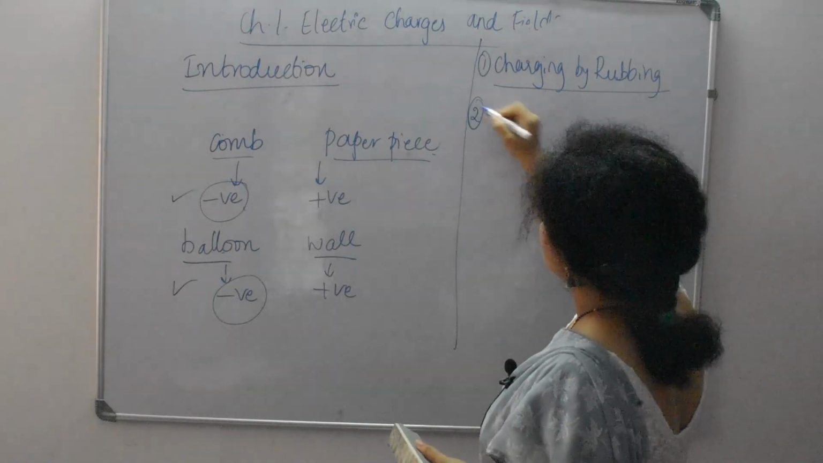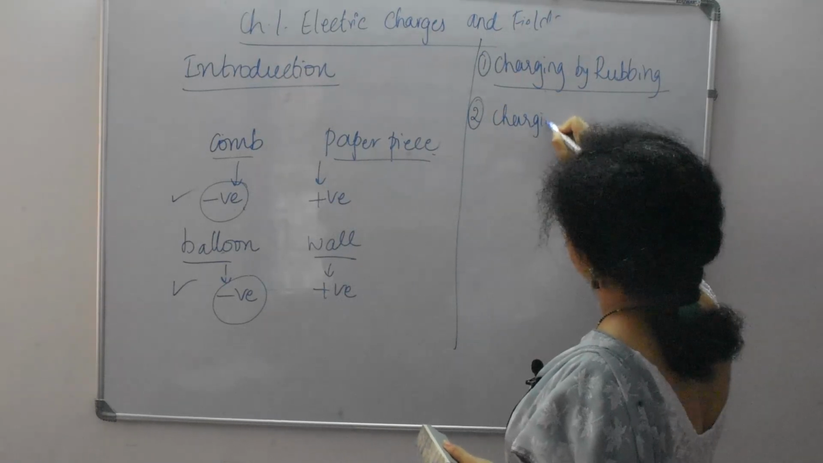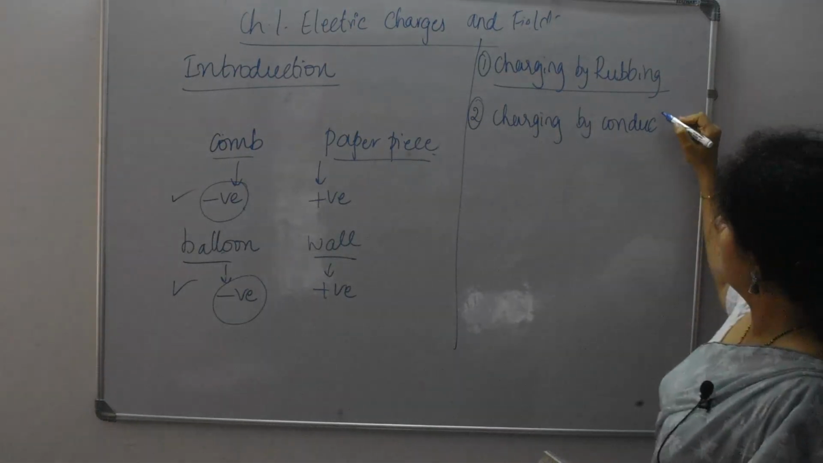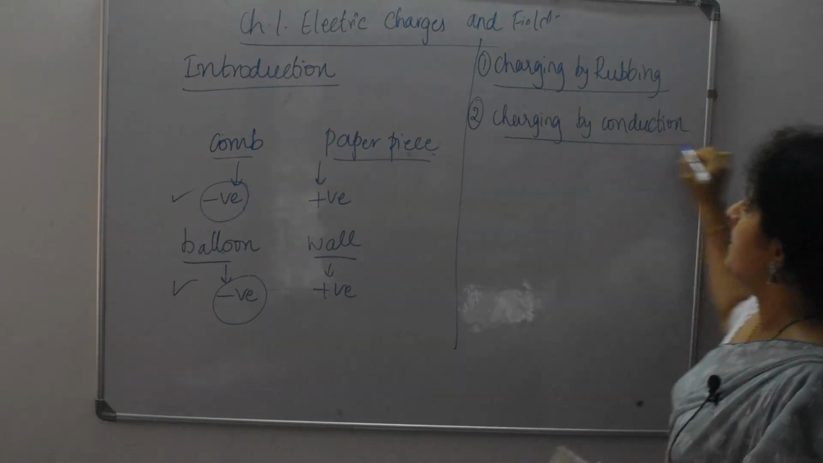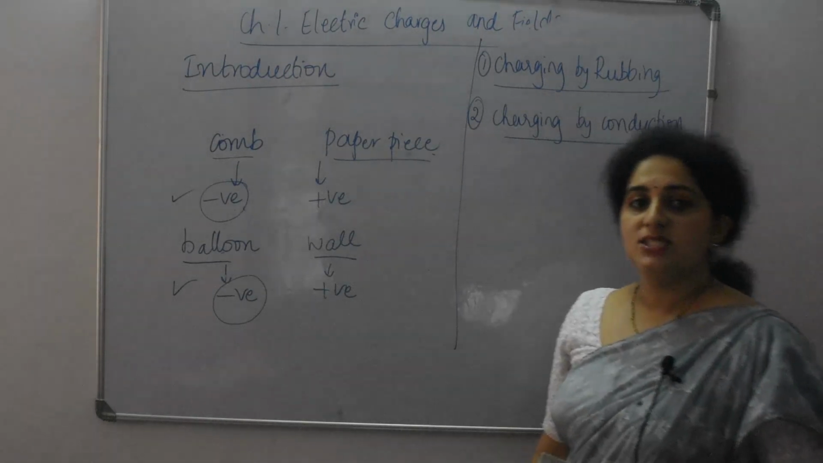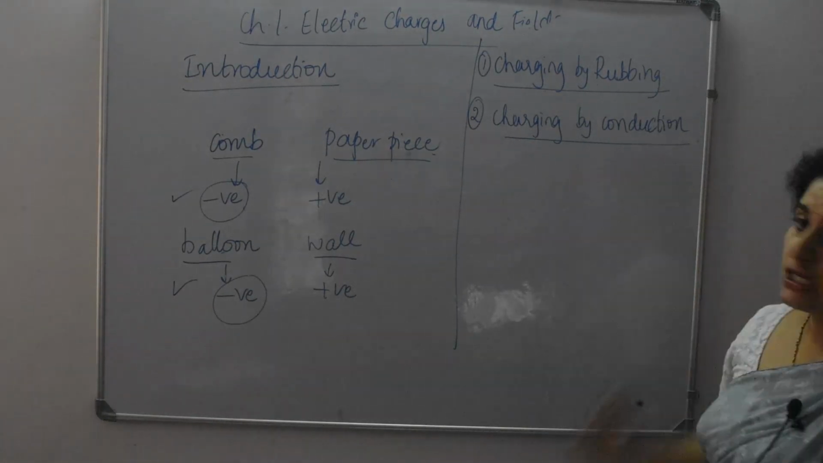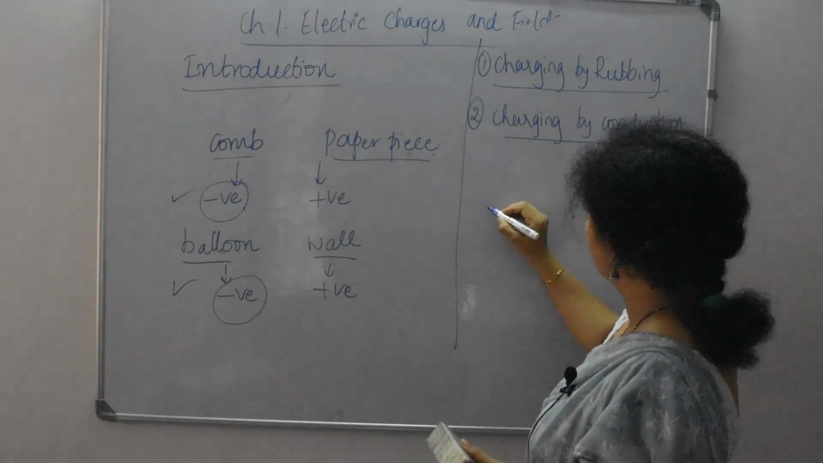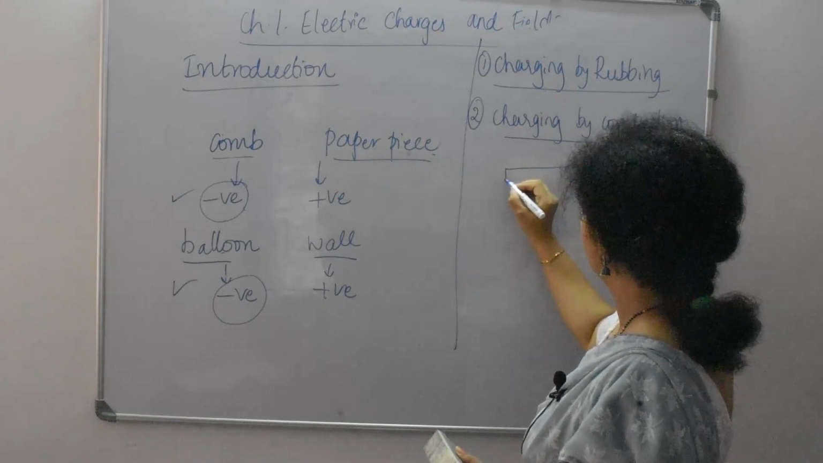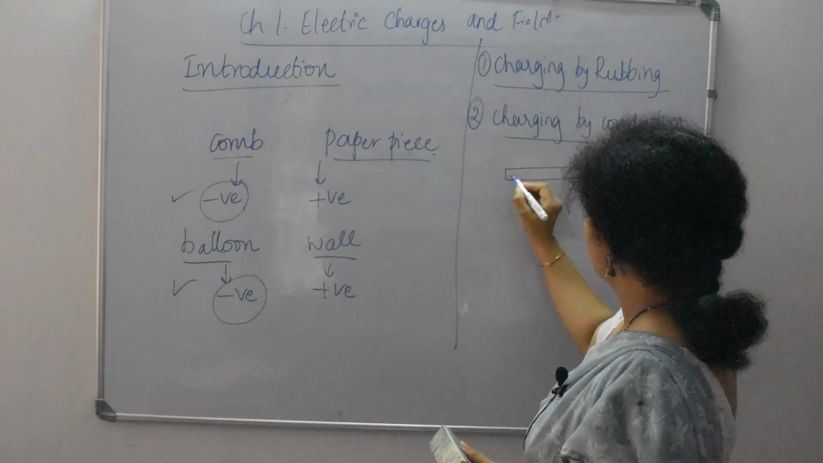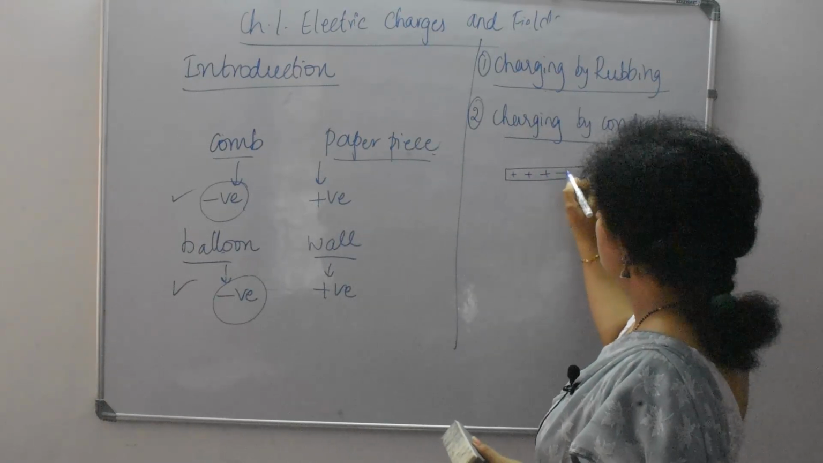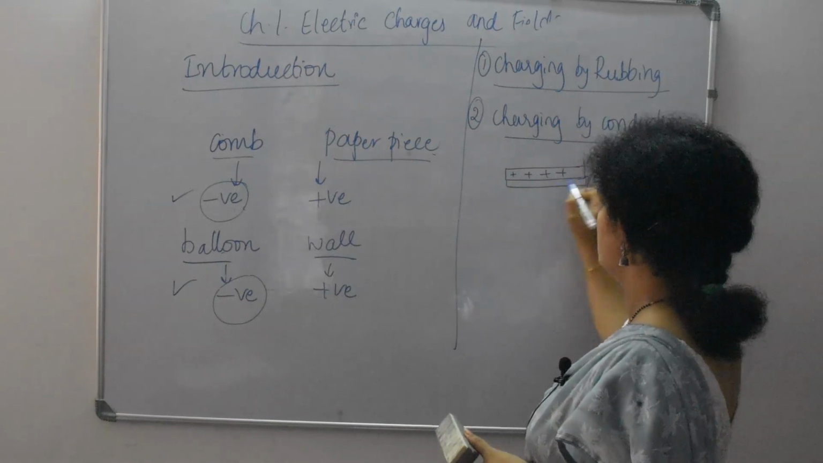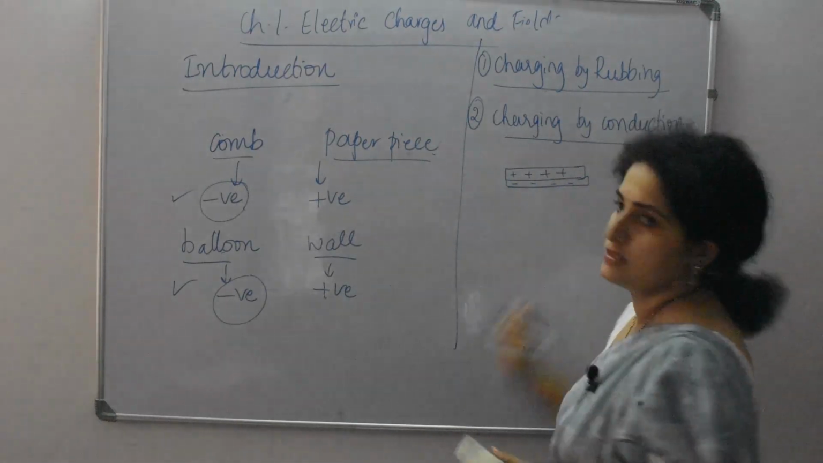Now next is charging by conduction. What is this charging by conduction? Conduction of electricity. What example can you give for this? If you have any material, say that these are positive charges, a positive rod. You bring one more, you touch them against each other. So you have negative charges.